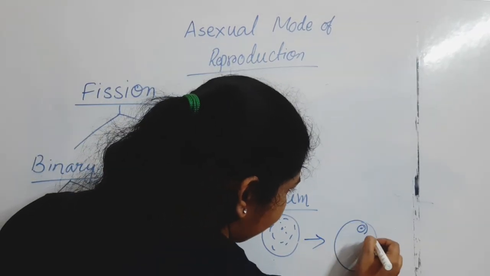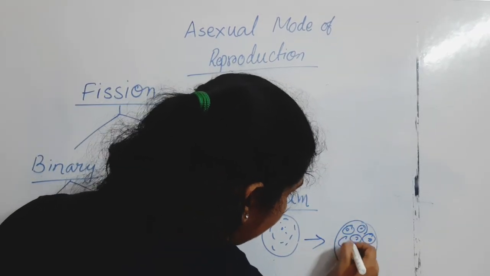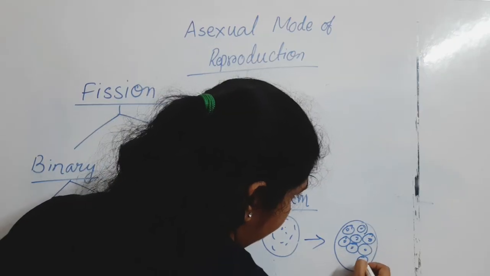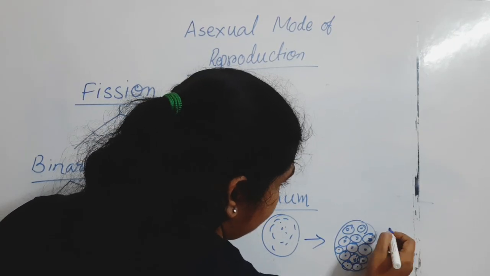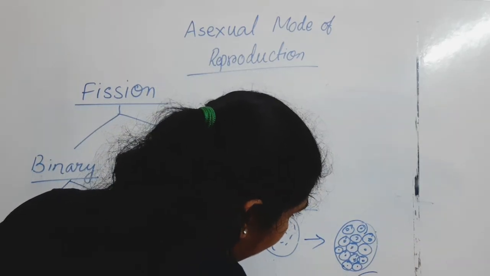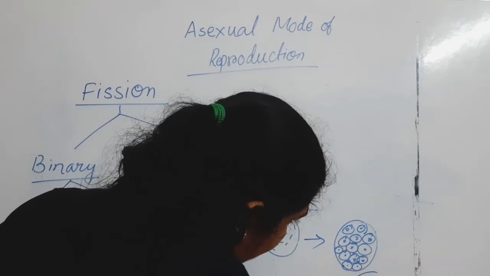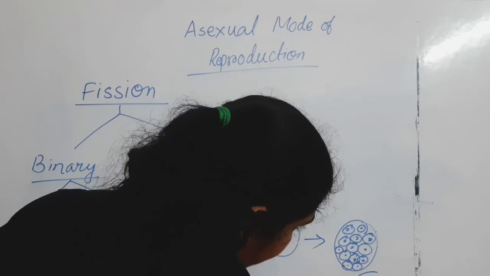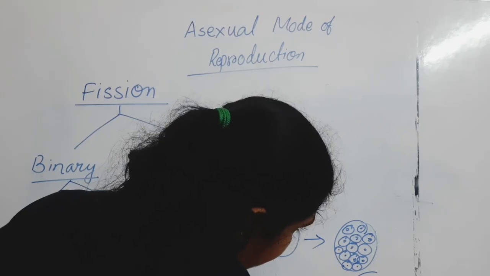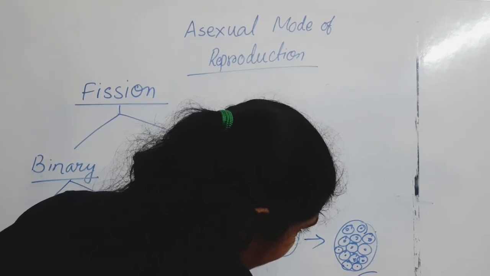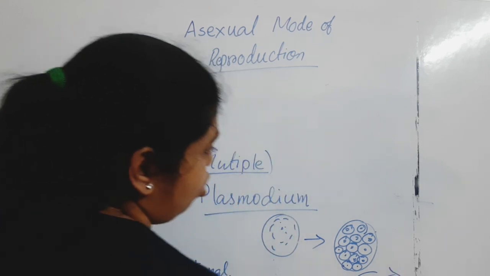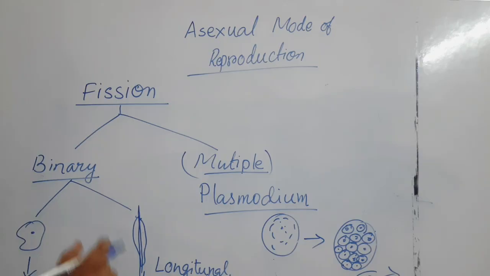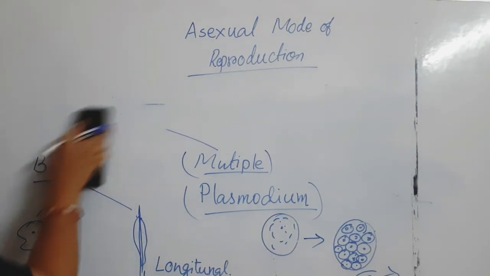Instead of one cell, so many merozoite cells have been formed over here, and after a certain time, when it gets the favorable condition, all of a sudden it is going to burst, and then all the merozoite cells come outside. So that is known as multiple fission, and the example is the plasmodium. Okay, so till now that fission is clear.